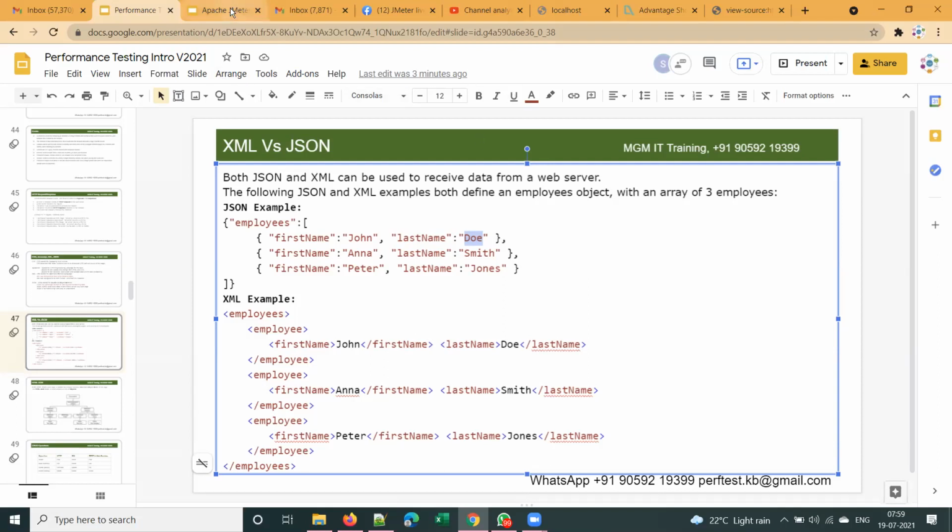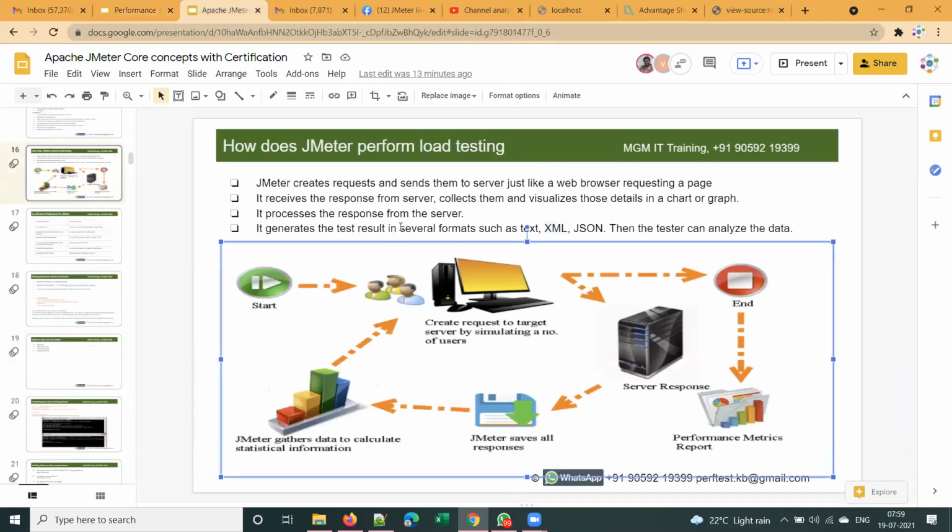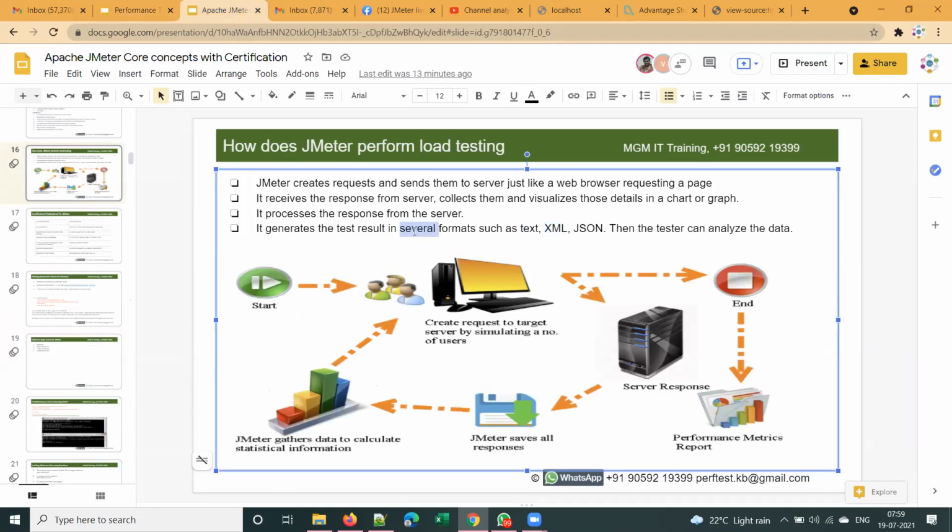Okay, now let's move on to that. JMeter stores and saves these test results in different formats, and we'll see how we can save in these formats, and the tester can analyze the data. Now this diagram speaks about it. Let me explain this picture.